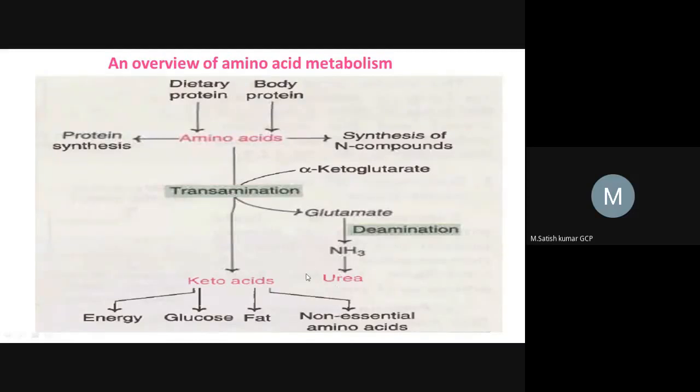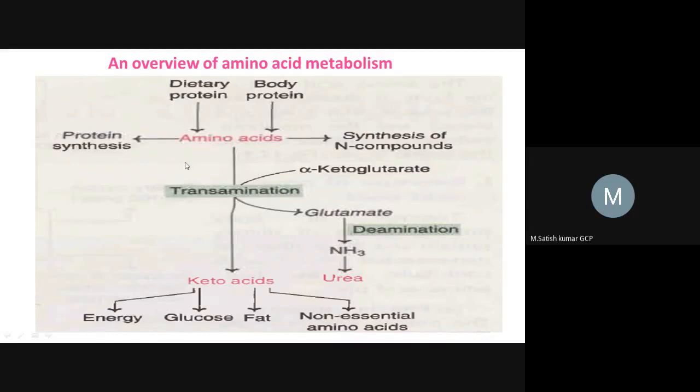So in catabolic pathways, amino acid is finally converting into urea by two reactions, that is transamination reaction and deamination reaction. In transamination reaction, the amine group will be transferred. In deamination reaction, the amine group will be removed, right?